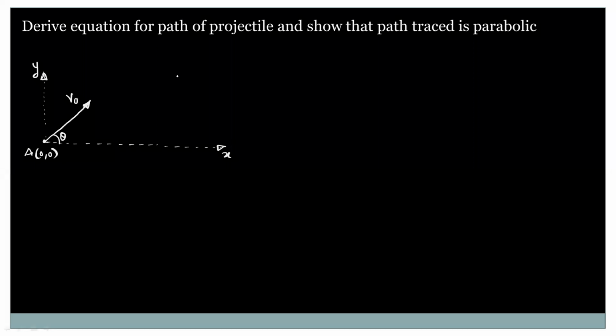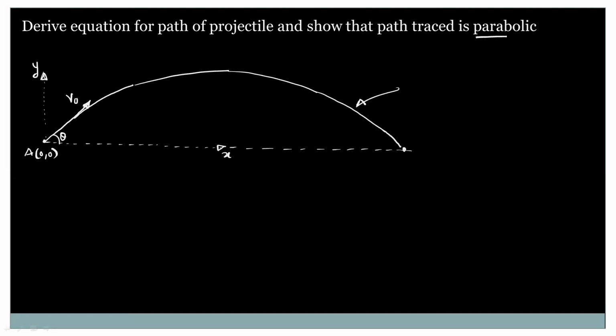As we already discussed, if any object is projected by making some angle with respect to the x and y axes, then it will follow a curved path. We have to prove that the equation for that curved path is nothing but a parabola. This object will travel along this curved path, and finally, after covering some distance in the x direction, it will hit the ground. So we have to prove this path is a parabola.